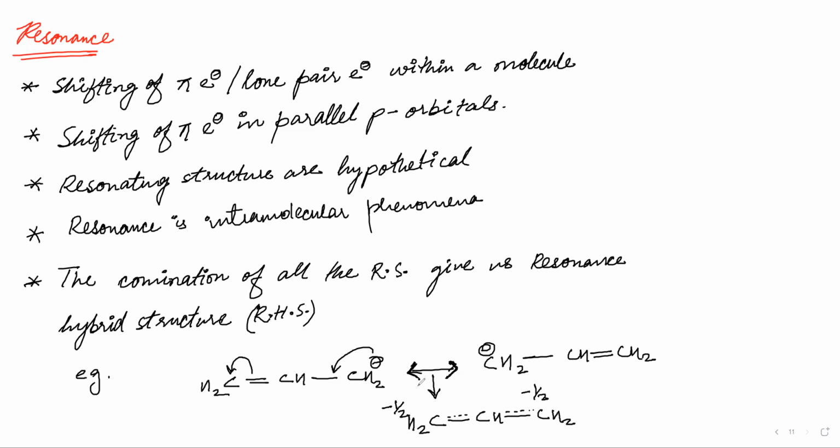Acha, done. Fine. Now let us take a few more examples and we will have some more insights on how to draw. These are simple ones, okay? So how will this one be? This one will be just like this. And again, double-headed arrow. You will write CH2, single bond CH. And this will be positive charge because the electrons have flown from here. Electron deficiency is created, and this will be double bond CH2.